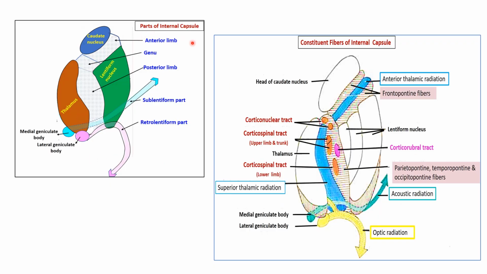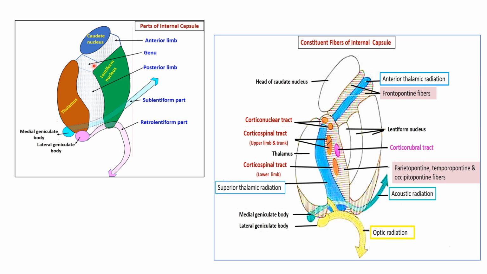The internal capsule has some parts. What are those parts? It has the anterior limb, between the head of the caudate nucleus and the lentiform nucleus. The lentiform nucleus is made up of globus pallidus internus, globus pallidus externus and putamen, a part of the basal ganglia. This is the caudate nucleus, a part of the limbic system. This is the thalamus, the medial geniculate body and the lateral geniculate body. So between the caudate nucleus and lentiform nucleus, it has the anterior limb.